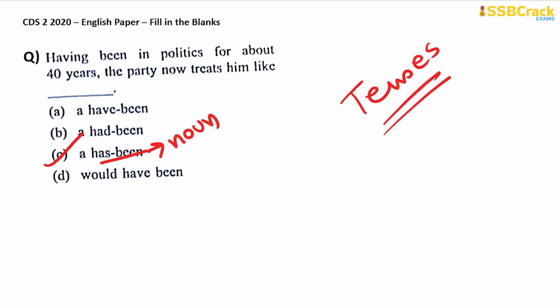So has been is basically a noun, and it is the most appropriate word to be filled up in this blank provided. A political has been is a very common term to be used in politics. Therefore, your answer here is option C.